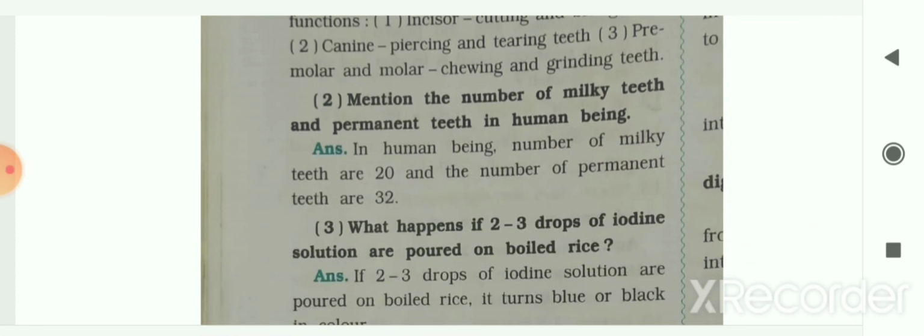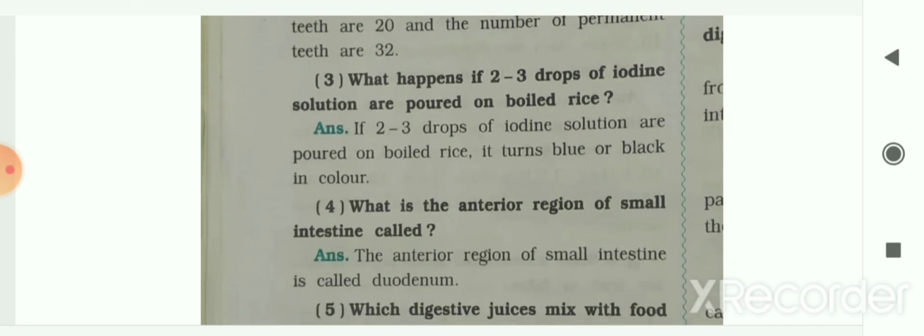The next question, mention the number of milky teeth and permanent teeth in human being. So in human being, the number of milky teeth is 20 and the number of permanent teeth is 32. Next question, what happens if 2 to 3 drops of iodine solution are poured on boiled rice? It turns blue or black in color.